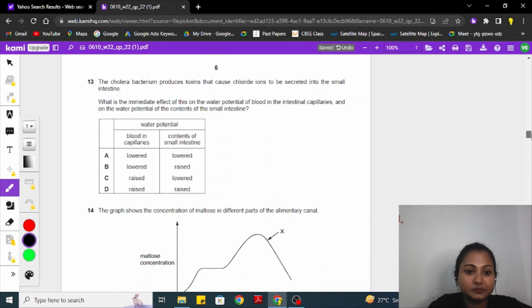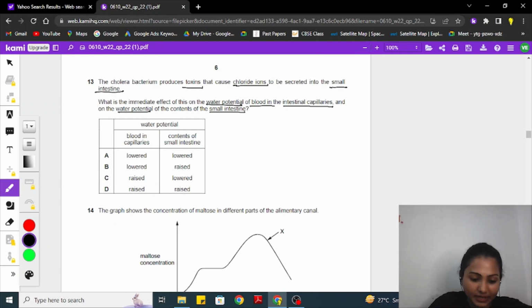13th question. Now this is a very important question here. Pay attention, students. The cholera bacterium produces toxins that cause chloride ions to be secreted into the small intestine. What is the immediate effect of this on the water potential of blood in the intestinal capillaries, blood capillaries, and on the water potential of the content in the small intestine?